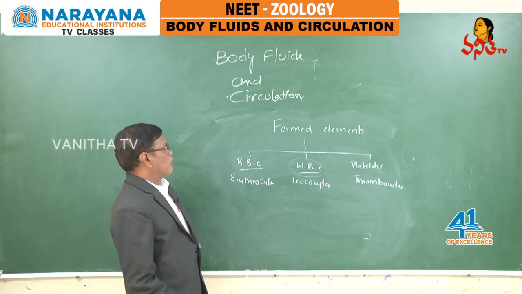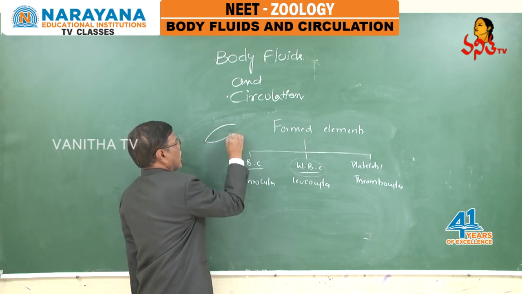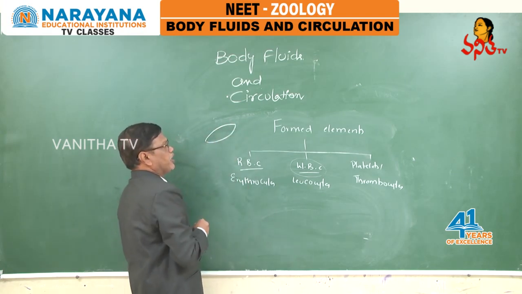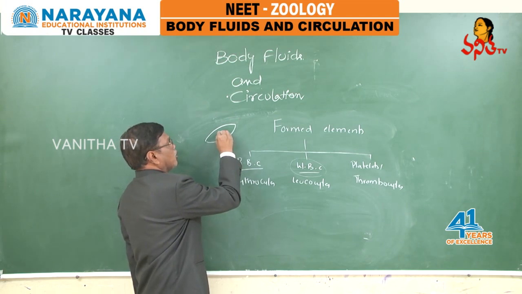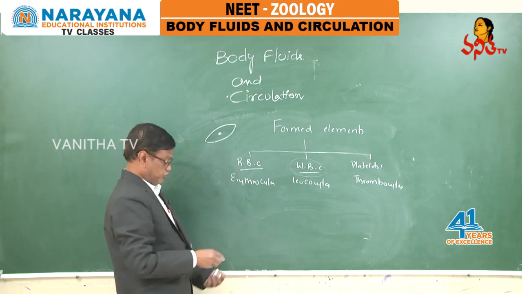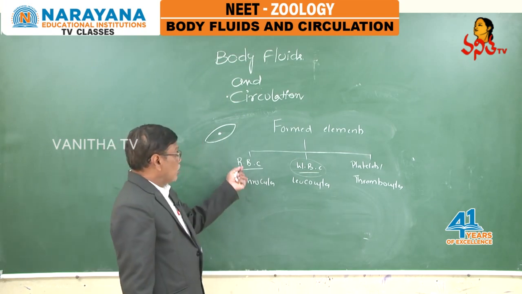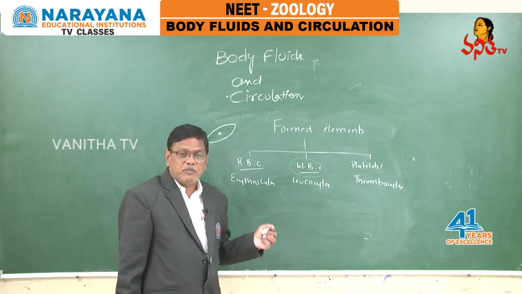In other vertebrates, RBC are oval in shape, elliptical, and nucleated. They are with a nucleus.